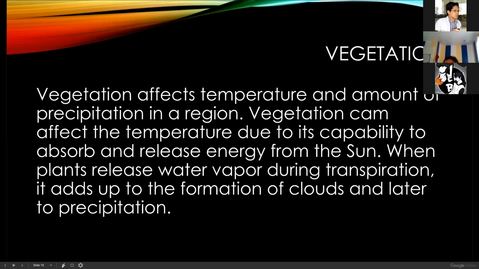You're transforming water into water vapor artificially. That's a mist. It's man-made, converting water into water vapor.